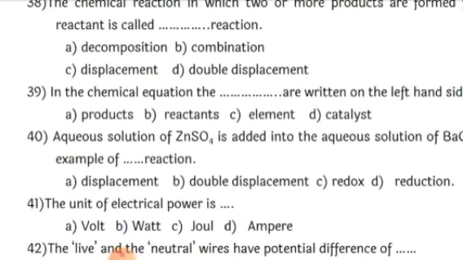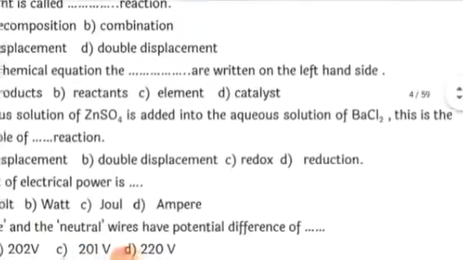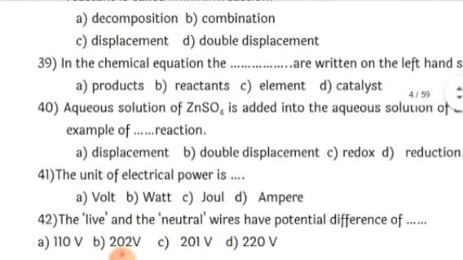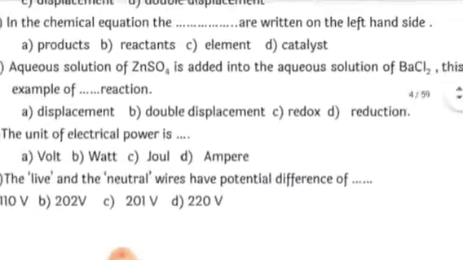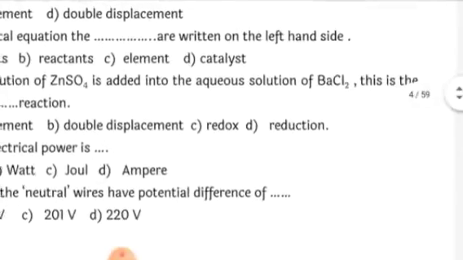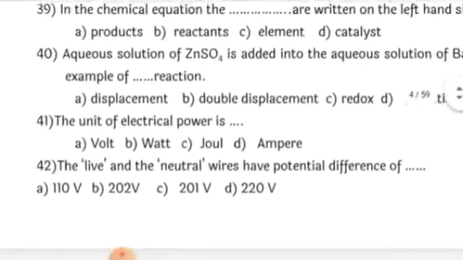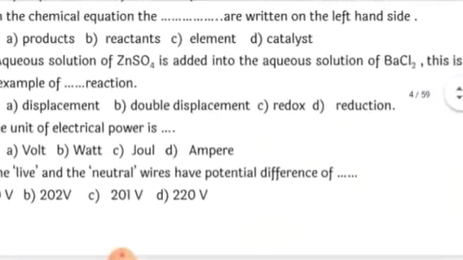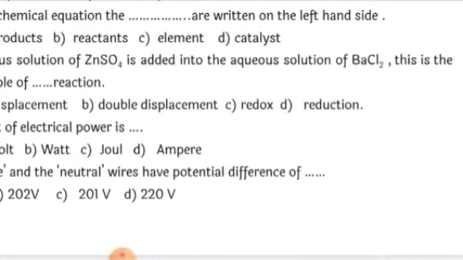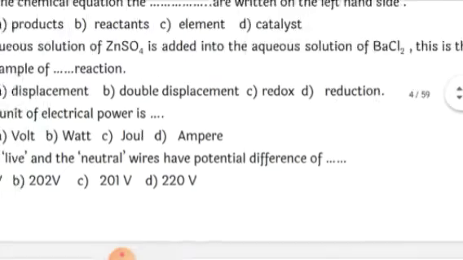Next, in the chemical equation, the dash are written on the left hand side. So always remember, on the left hand side they are the reactants, and on the right hand side they are the products. So the answer here is, in the chemical equation, reactants are written on the left hand side. Aqueous solution of zinc sulfate is added to the aqueous solution of barium chloride. So this is an example of which one? Yes, it is nothing but the double displacement reaction, that is ZnSO4 plus BaCl2. If you react them together, what you will get is ZnCl2 and BaSO4. That means double displacement is taking place here.